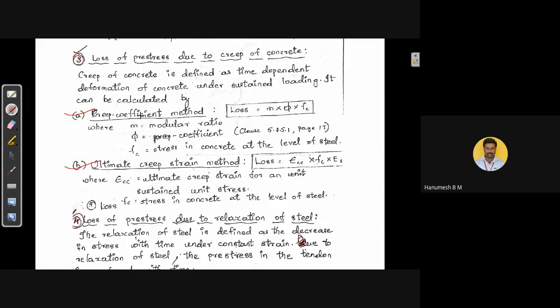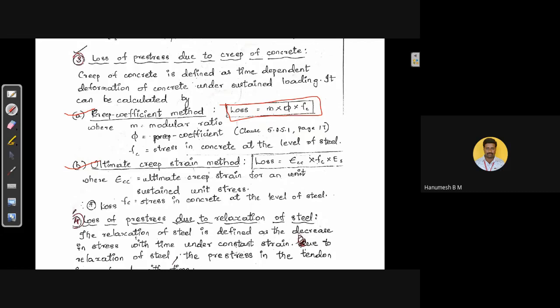In creep coefficient method, there will be a creep coefficient. If the coefficient of creep is given, then we need to follow this formula, that is loss is equal to m into phi into fc, where m is the modular ratio, phi is the creep coefficient, and fc is the stress in concrete at the level of steel.